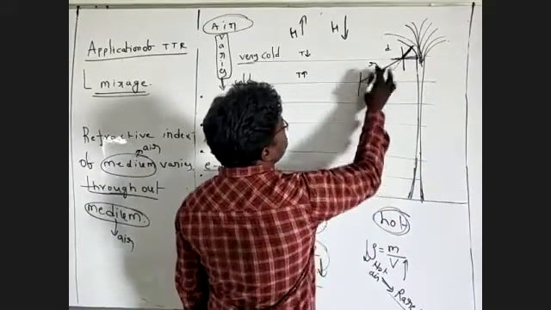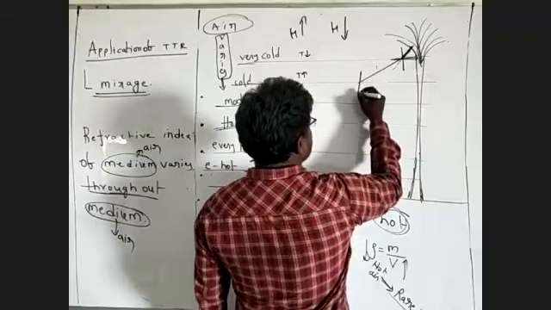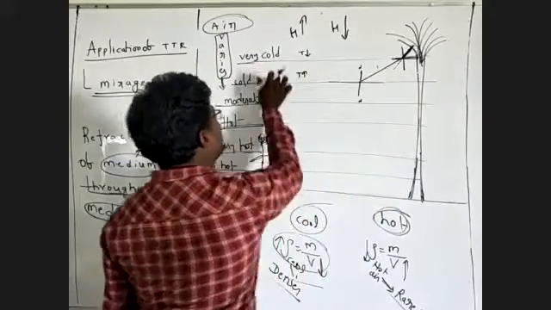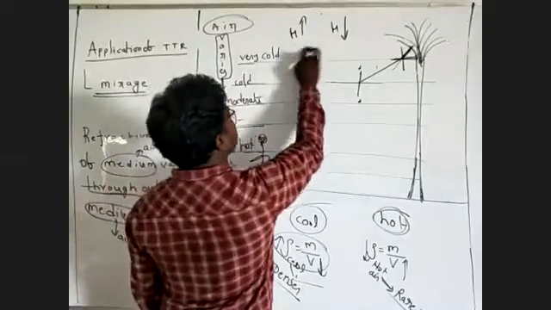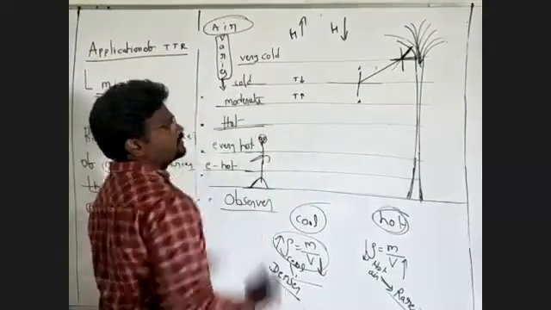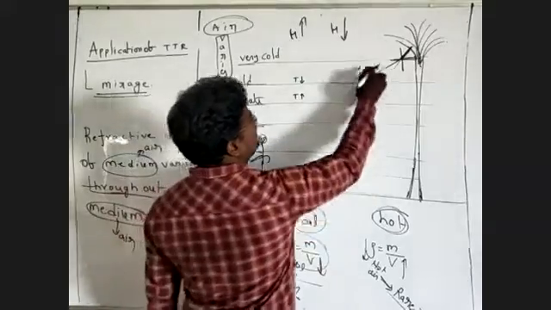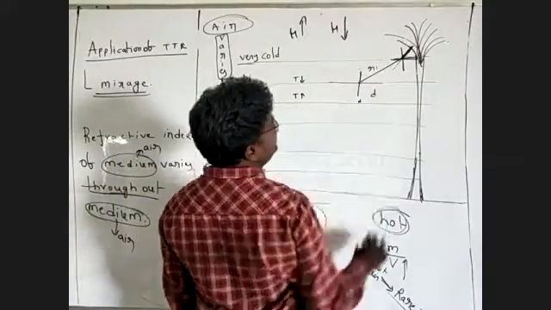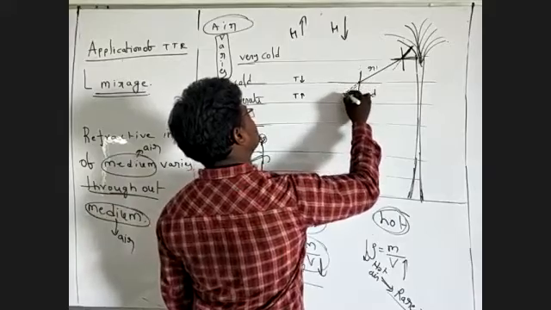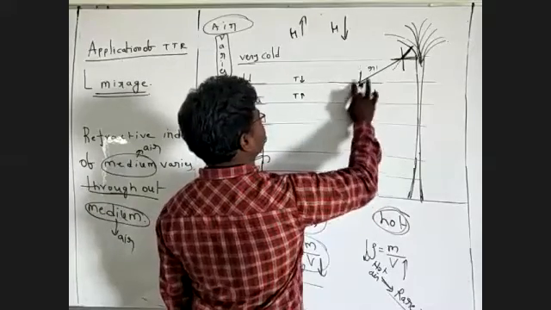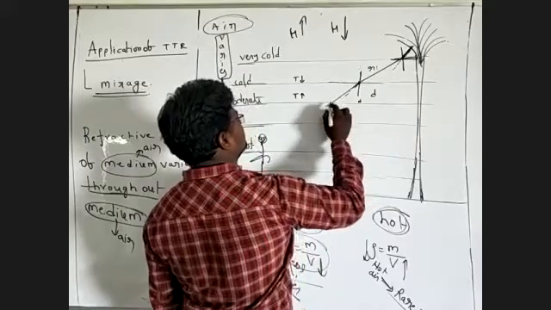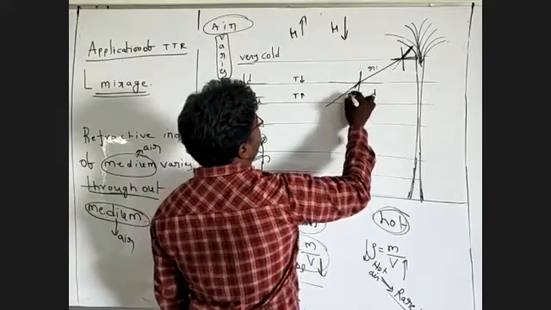Now again I'm going to draw the normal line. This is a layer, and this layer can be divided into cool and moderate. The temperature here is less, and this temperature is more compared to cool and moderate. Again, light travels from denser to rarer. This is the actual direction of the incident ray, and it is bending away from the normal.